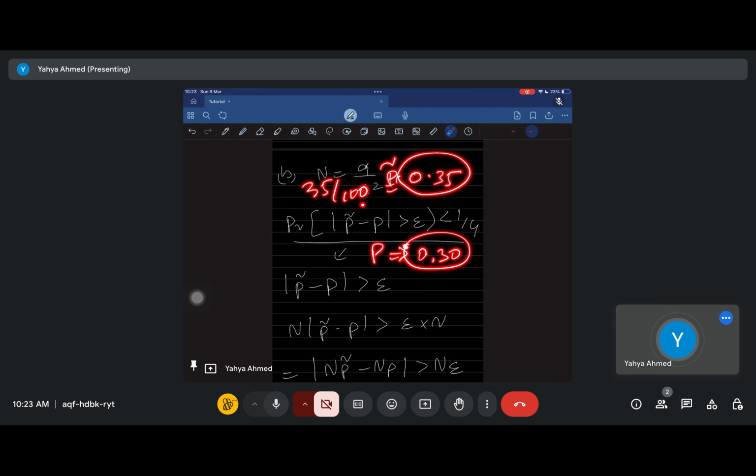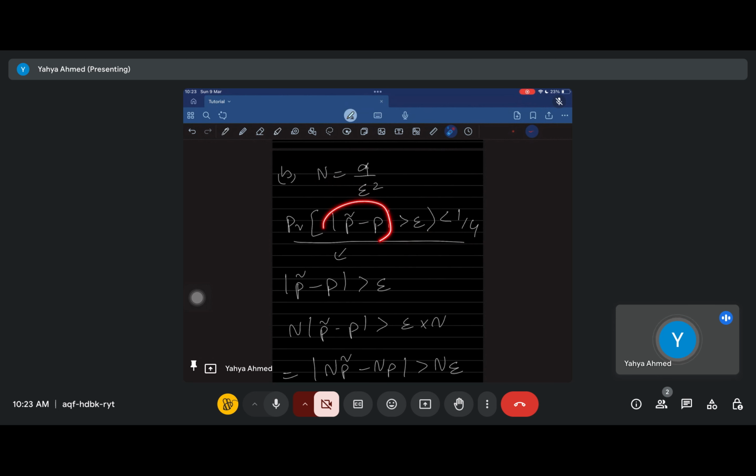They're saying show that the probability of the error being greater than a certain threshold has to be smaller than 1 upon 4, given that n is equal to alpha upon the threshold square. Show that this is true using Chebyshev's inequality.